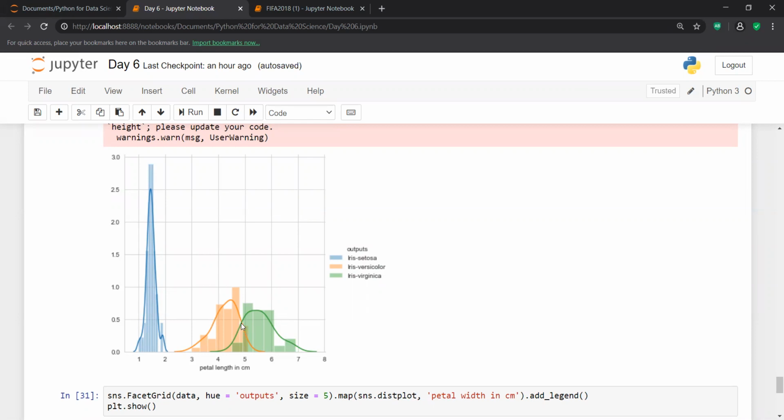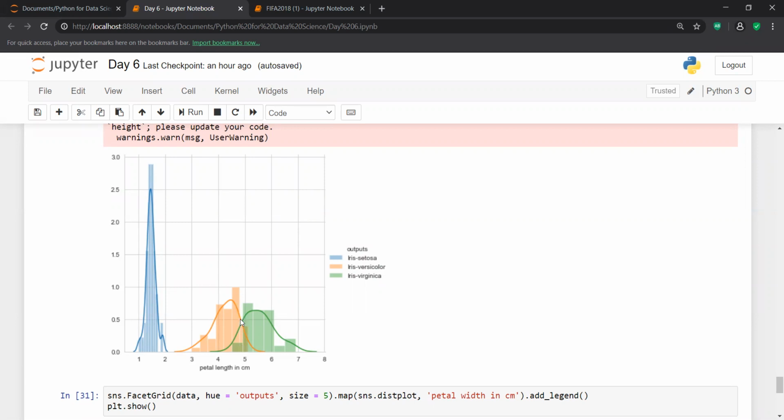With maybe 90% or 95%, you can make some classification. With 100% confidence, you can say that if the petal length of any flower is lesser than 2.5, that flower is a Setosa.